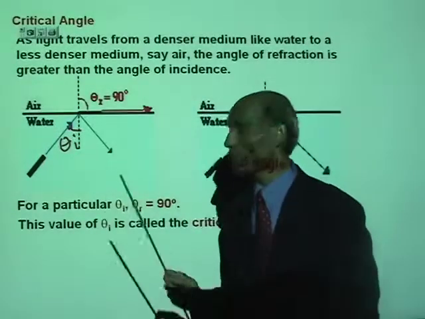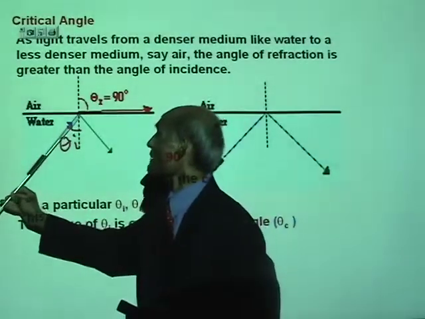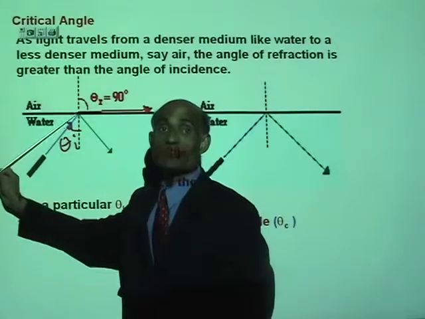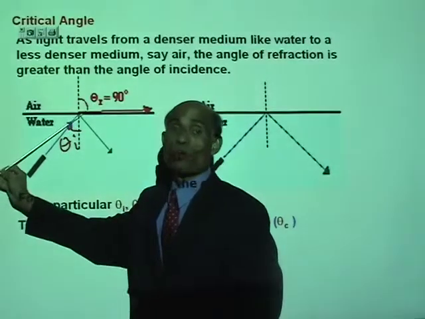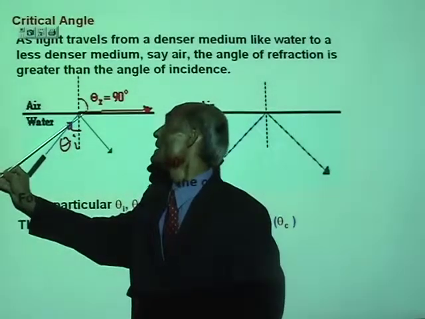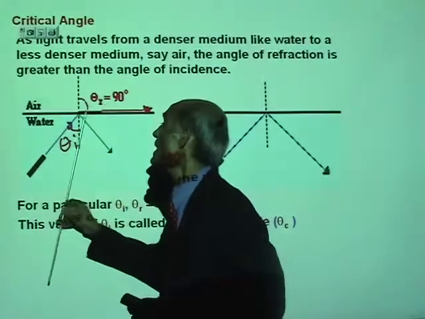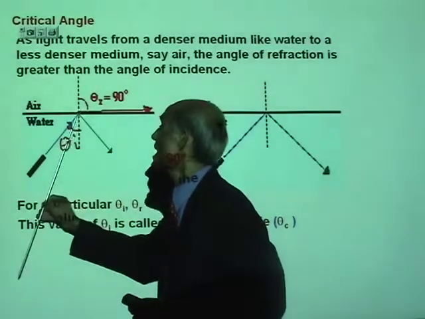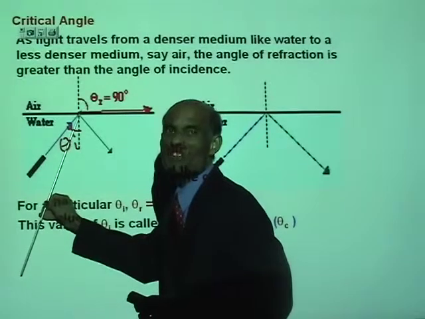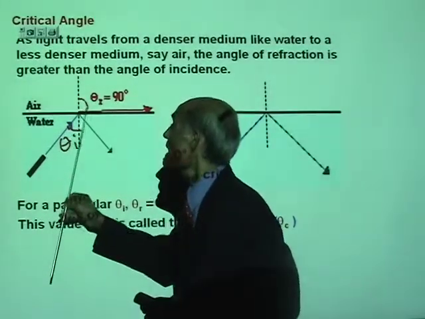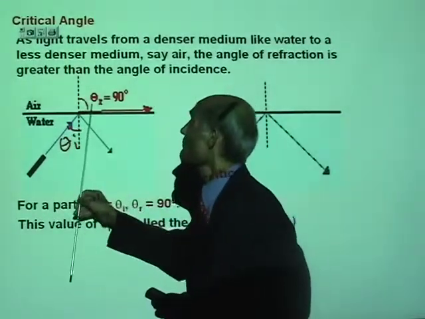Now, can you tell me, if now the angle of incidence is greater than the critical angle, what will happen to the ray? You see, earlier you had the angle of incidence less than the critical angle, the ray emerged into air.